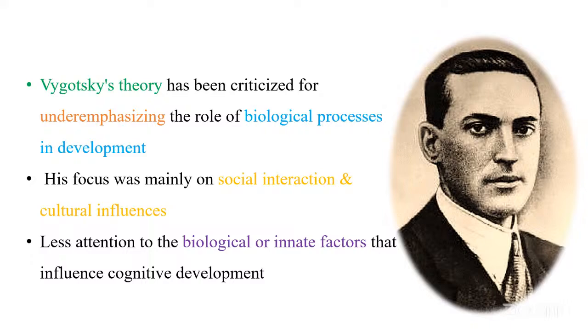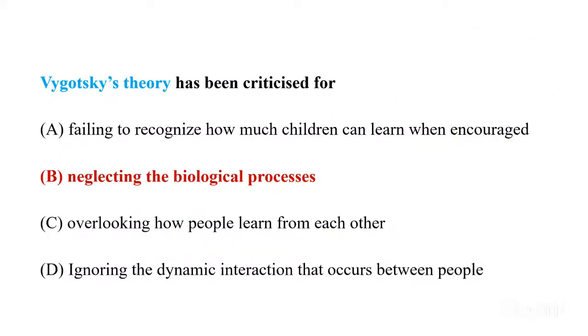Vygotsky's theory was criticized for not emphasizing the role of biological process, whereas Piaget has emphasized biological process. His focus was mainly on social interaction and cultural influence, and how these things develop our cognition. So he has placed less emphasis on biological and innate factors that influence cognitive development. So the odd one out will be B, neglecting the biological process. The rest he has included in his theory.